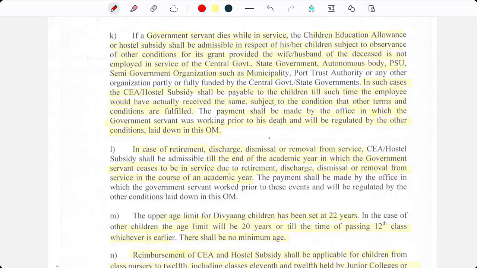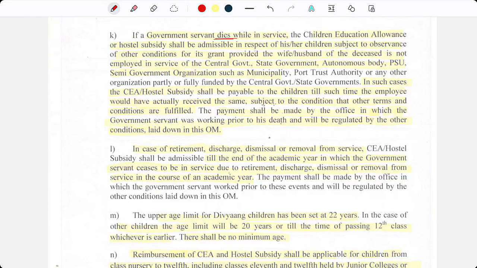If a government servant dies, that is expires, while he is in service, CEA or hostel subsidy shall be admissible in respect of his or her child, subject to observance of the conditions for grant, provided the wife or husband of the deceased is not employed in the service of central government, state government, autonomous body, etc. If a government servant dies, then CEA will be paid to his spouse only if he or she is not employed in any other government service which has such facilities of CEA.